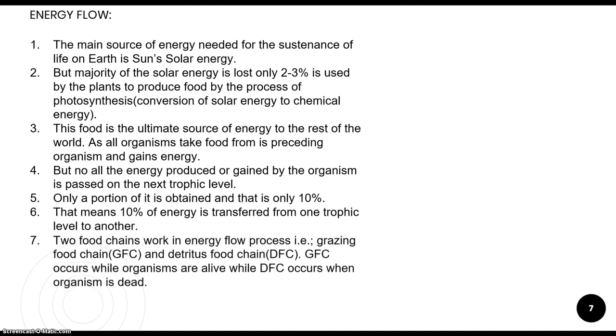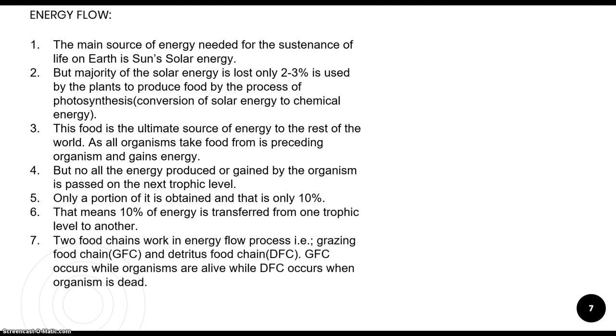This energy flow takes place in two different food chains. One is the grazing food chain, the second one is the detritus food chain. What is the grazing food chain? The grazing food chain occurs in living organisms. Whenever they are living, a tiger is eating a deer, and a deer is eating grass.